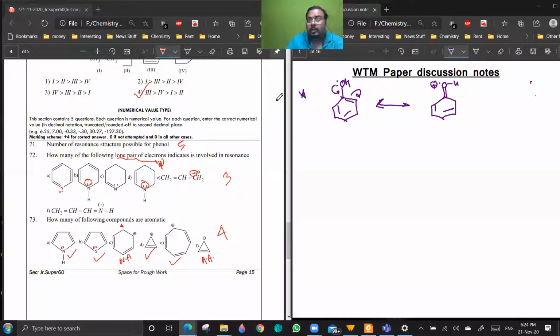They are not asking for resonating structures with all atoms having a complete octet. So technically speaking, what they are thinking of is something like this. They have to first draw what they are thinking. They are expecting you to think.